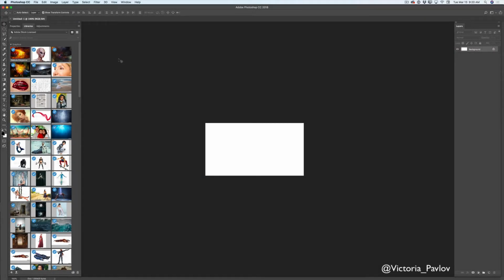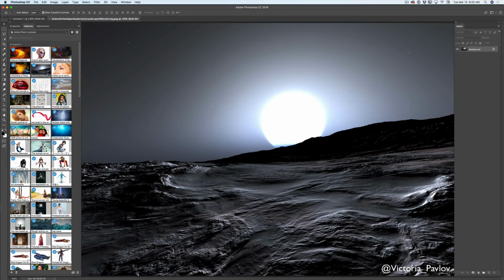I'm the Photoshop artist. Today we will create a sci-fi image in Adobe Photoshop CC. I will be using images I downloaded and licensed from Adobe Stock. You can use any images you want to. So guys, let's start. To open any assets from your Creative Cloud library in a separate window, double click on your asset and voila.